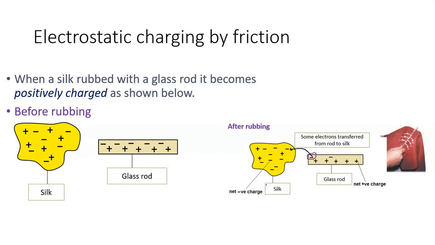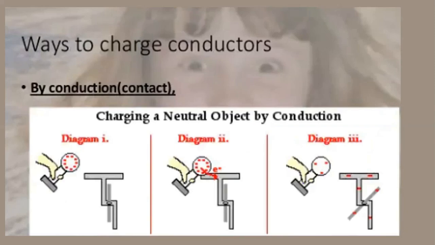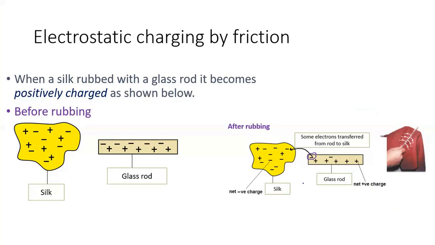That is why the silk changes into a net negative charge, and the glass rod changes into a net positive charge. That is why the silk and glass rod can attract each other. It is like there is a magnetic force of attraction between the silk and glass rod. This is charging by friction, which is how to charge an insulator.